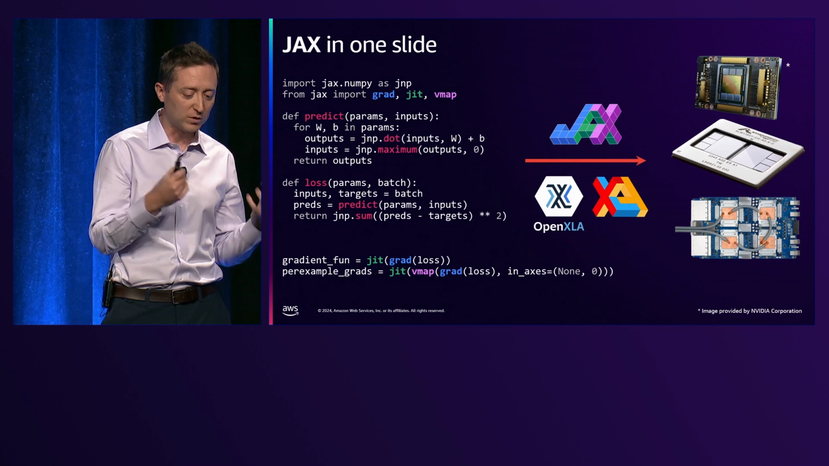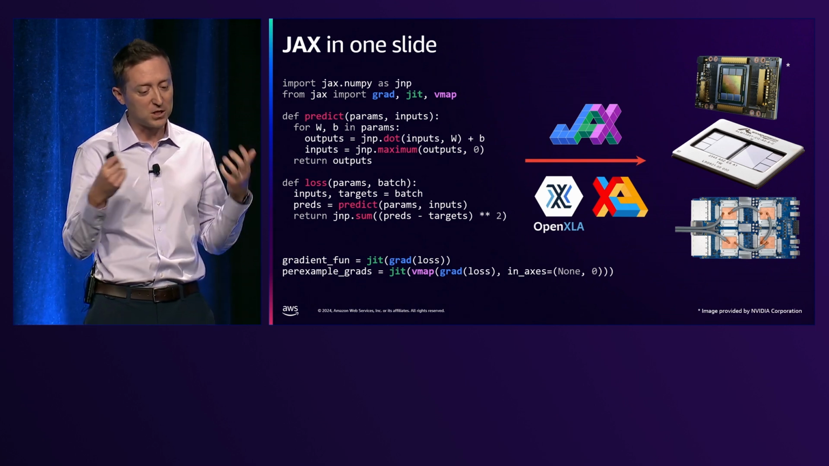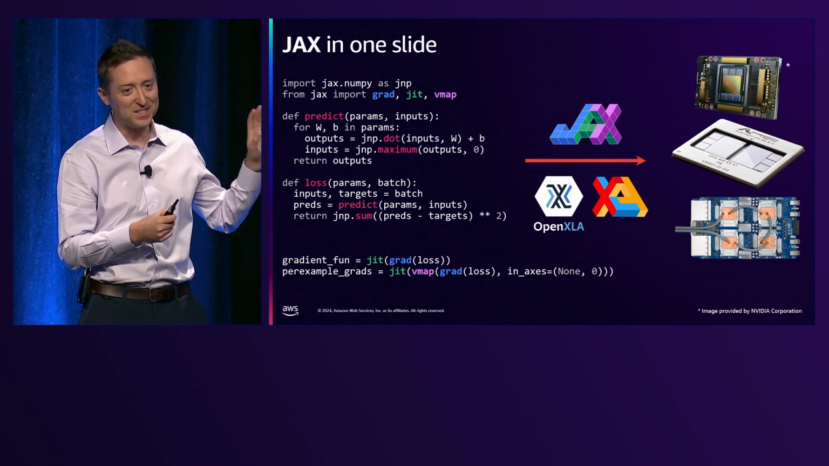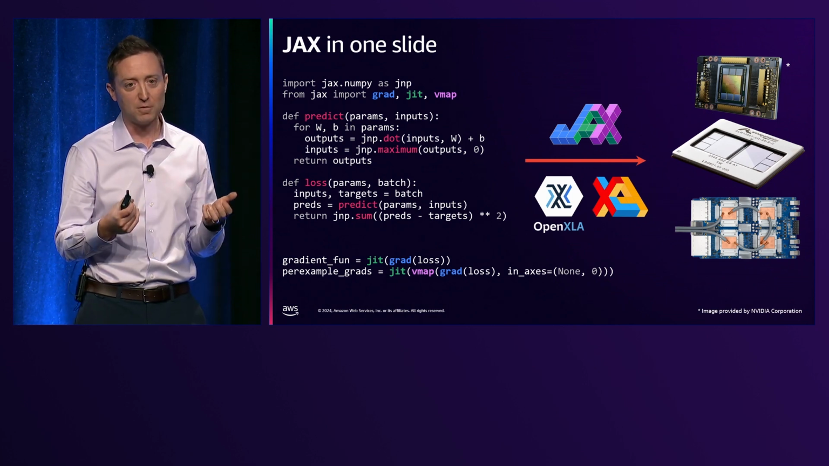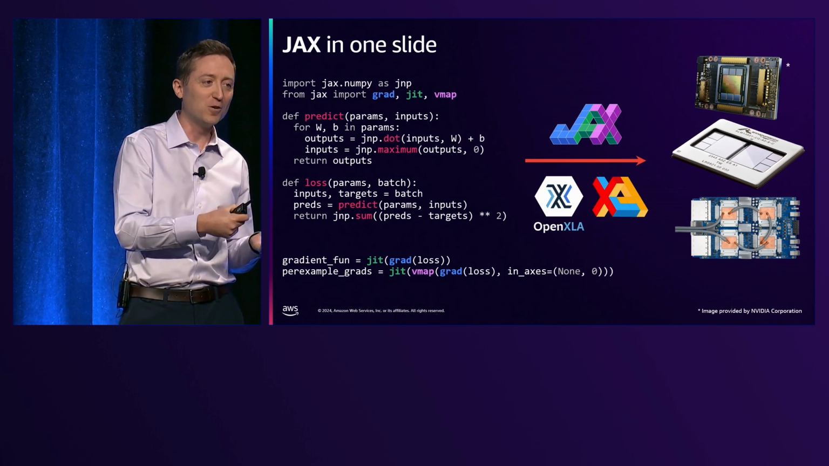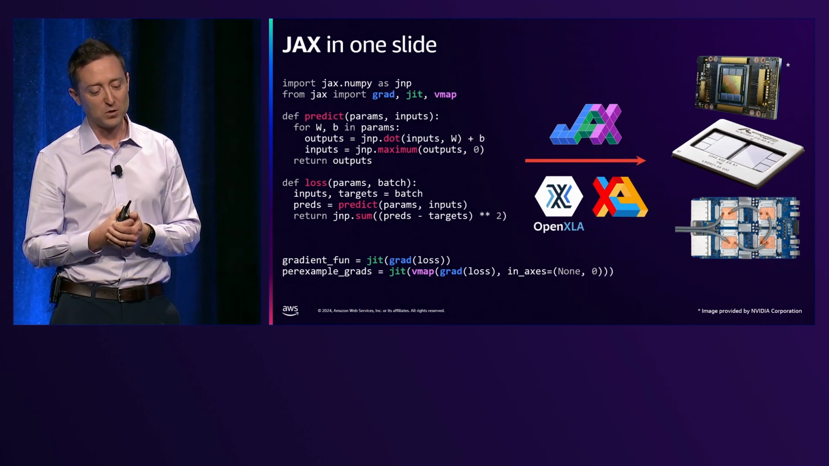The second half of JAX, where it really starts to shine, is to do with what we think of as function transformations, these colorful grad, JIT, and vmap things I've highlighted here. Function transformations are things like grad for autodiff. So if you want to train your network, use autodiff. Grad is our function transformation for doing that.